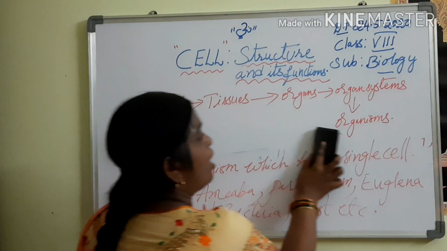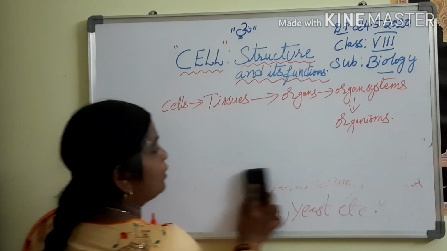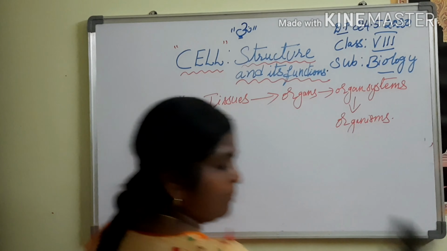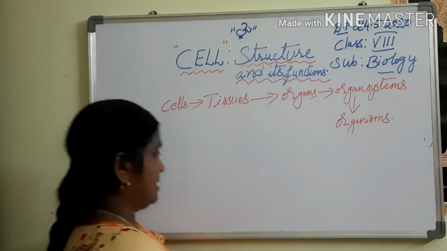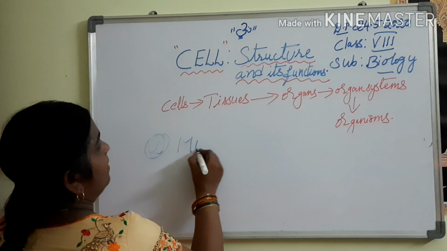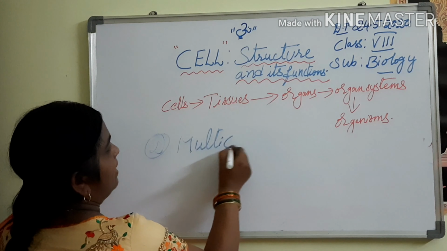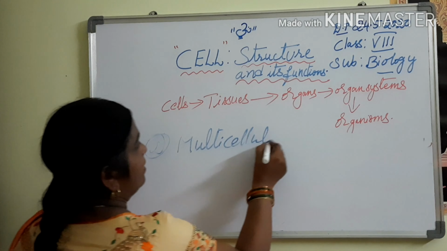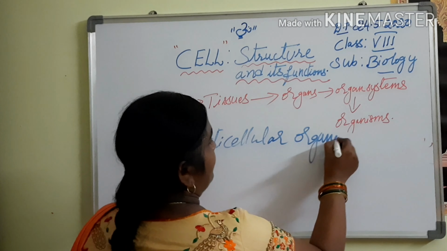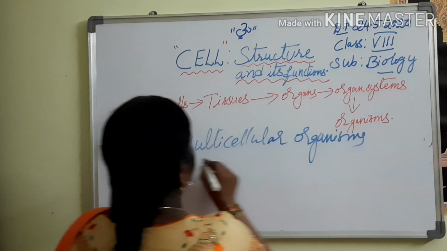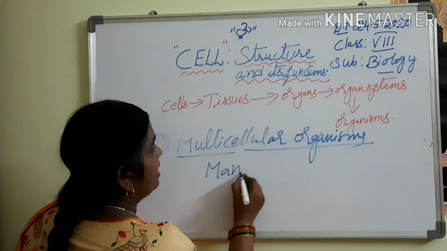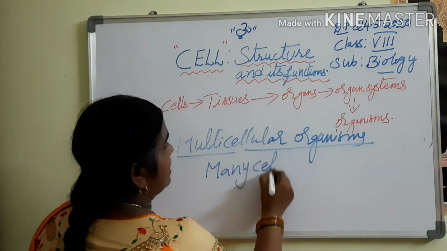Okay, now let us know about the multicellular organism, the second one. Multicellular means many cells.